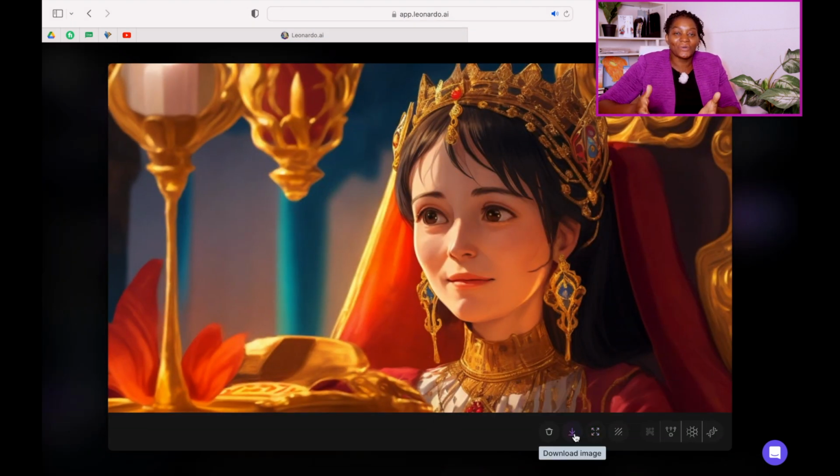So after we download this image, we have to do the same, copy all the prompts that we had. If you had 20 prompts, 40 prompts, whatever number of prompts that you had, copy all of them and then go to leonardo.ai and generate the images for your story.